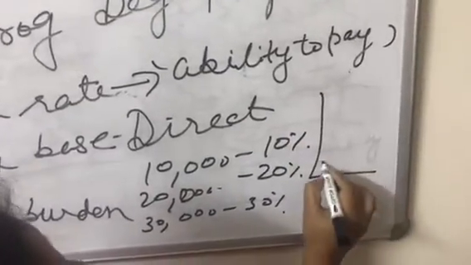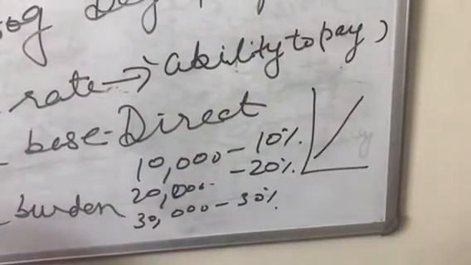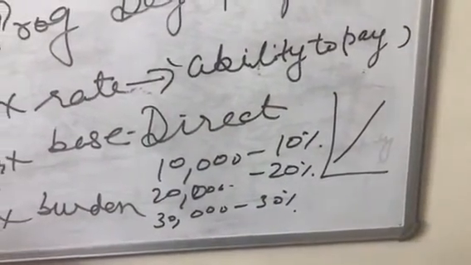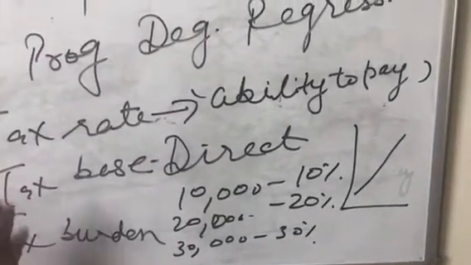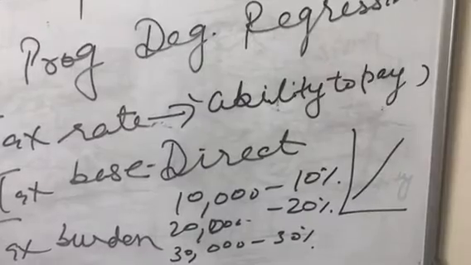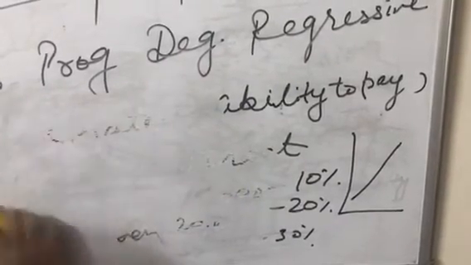And what will be the shape of the curve? It will be an upward sloping curve. It is showing the direct relationship, right? So this is your progressive taxation system. To continue with this, taxation is the method through which I am going to reduce the inequalities of income and wealth.